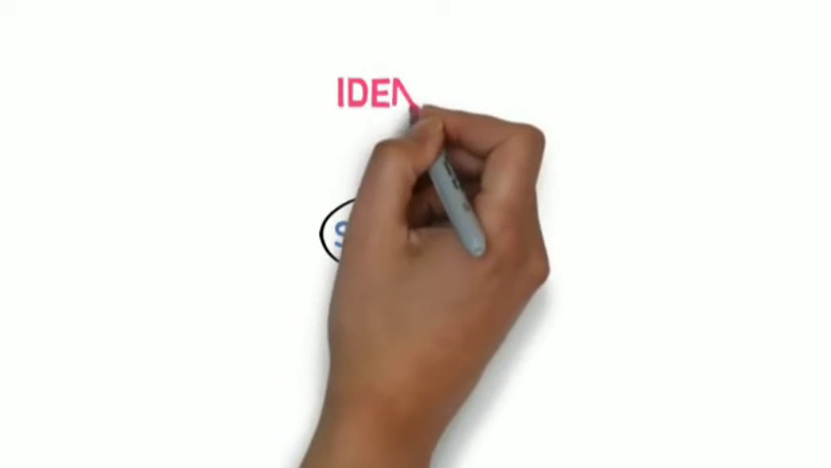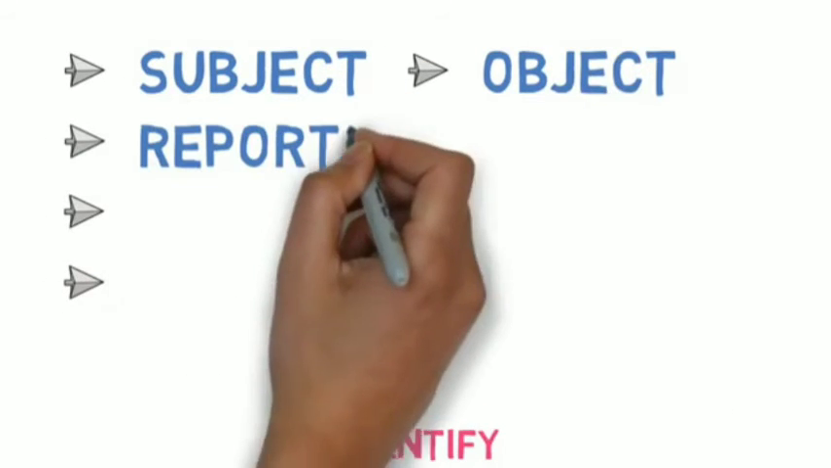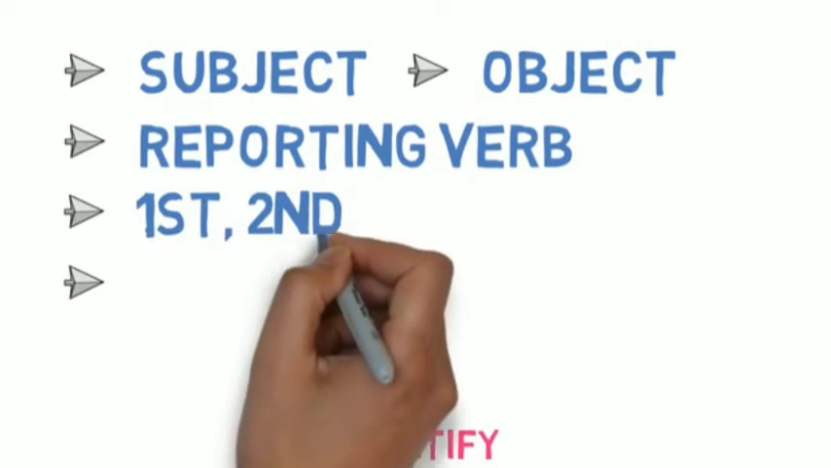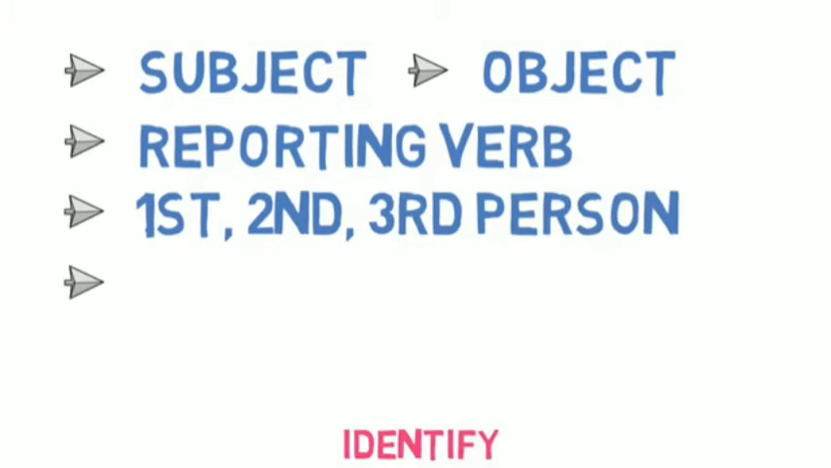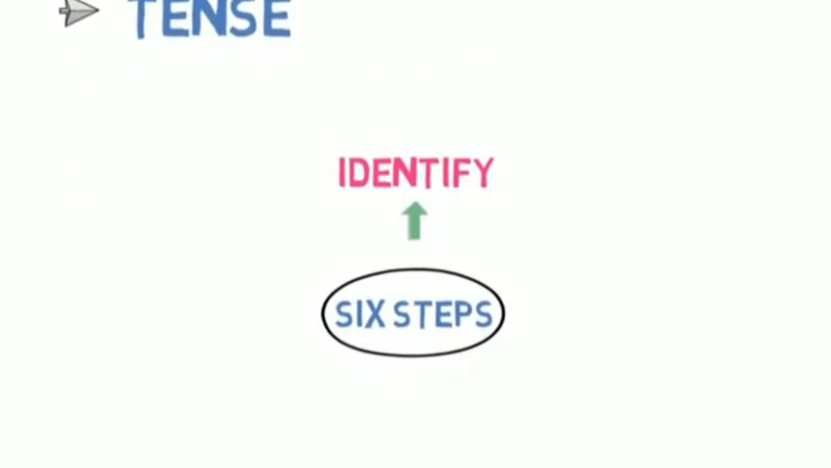Now let's understand the steps to convert a direct speech to indirect speech for statements or simple sentences. The first step is to identify. This is the most important step. You need to identify 5 things here: subject, object, reporting verb, first person, second person and third person in the reported speech, and if the reporting verb is in the past form, then the tense of the reported speech.